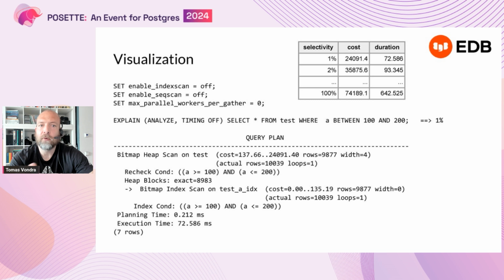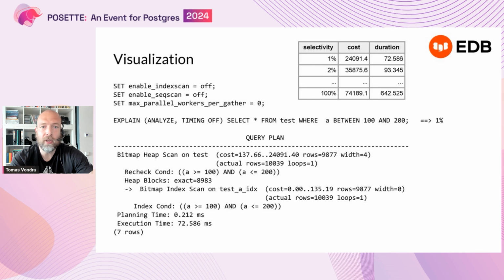And then I can, for each query, measure two things. First is the cost, which is in the first line of the execution plan. So in this case, it's about 24,091. That's the cost estimate for the query. And then if you run the query, you can actually get the timing of the query, right? So in this case, it's about 72 milliseconds.